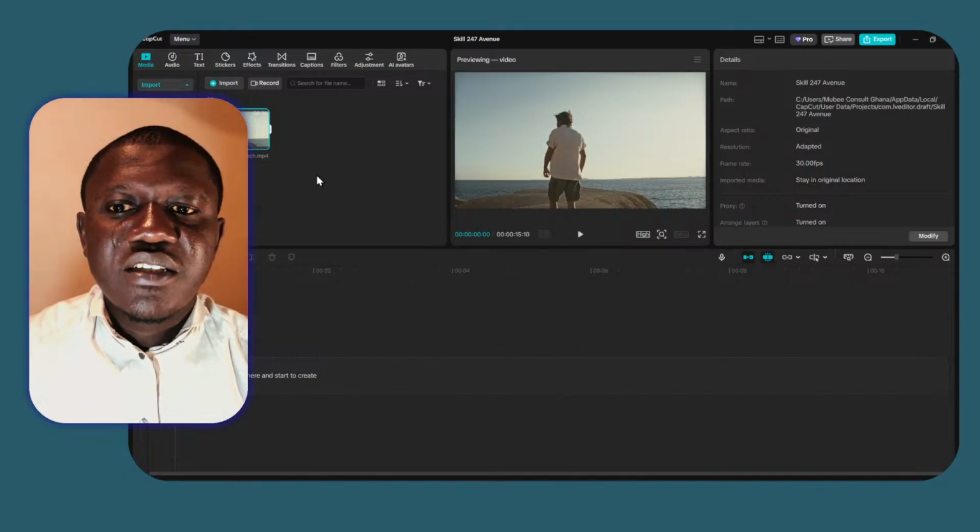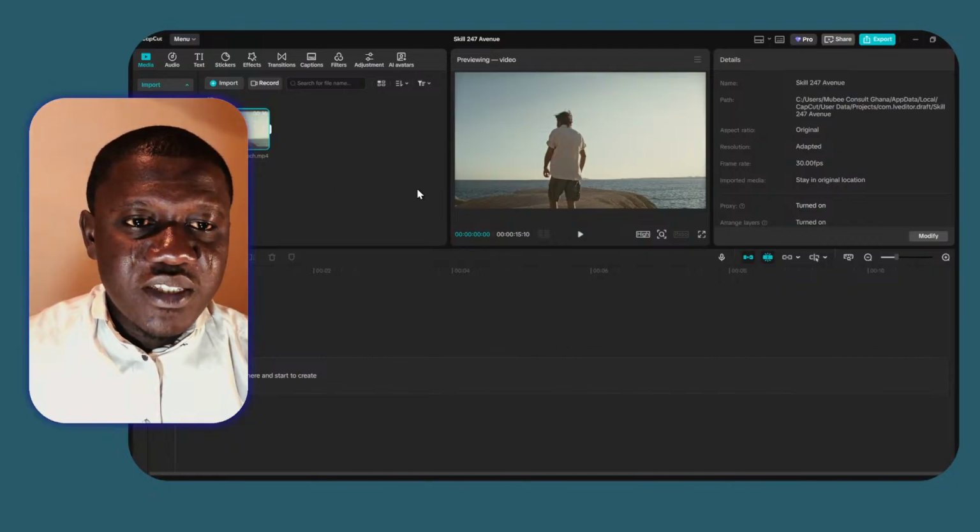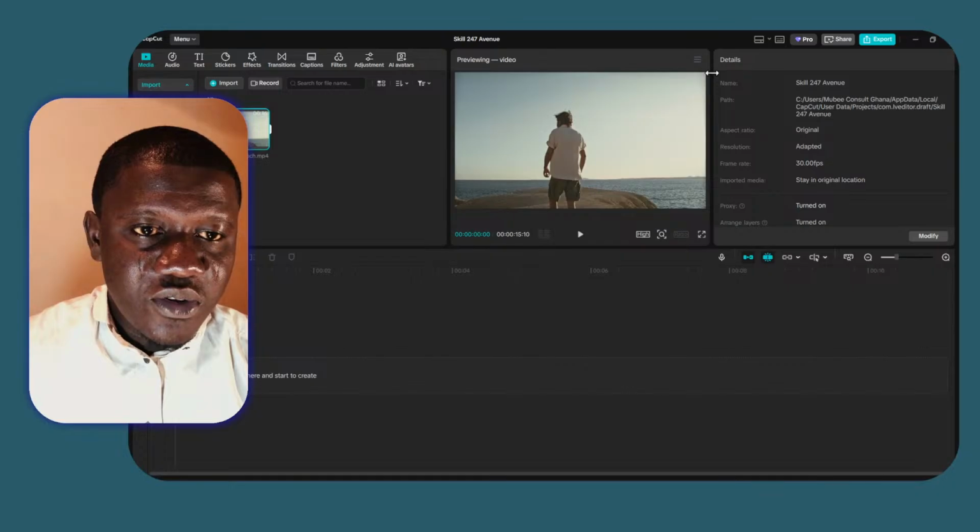The split only affects one track. So assuming you use the keyboard shortcut Control plus D, the impact will only be on one track. But if you want to split multiple tracks, you have to use the split all, which in CapCut has a keyboard shortcut of Control plus Shift plus B. This time, we are not going to use that. We are going to configure it to be something like this, the letter 2.